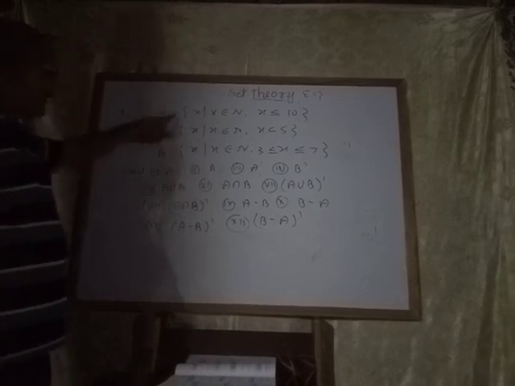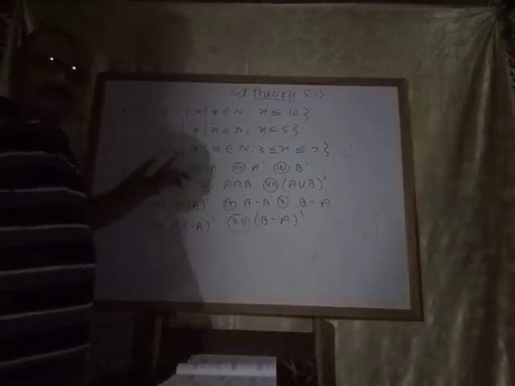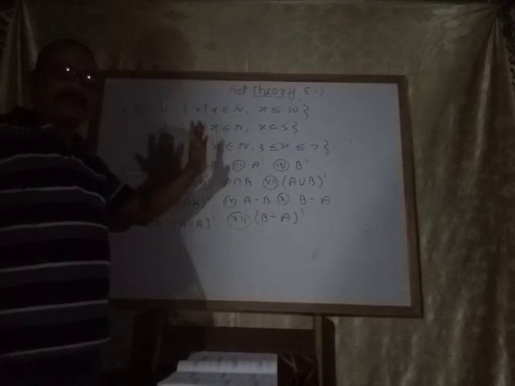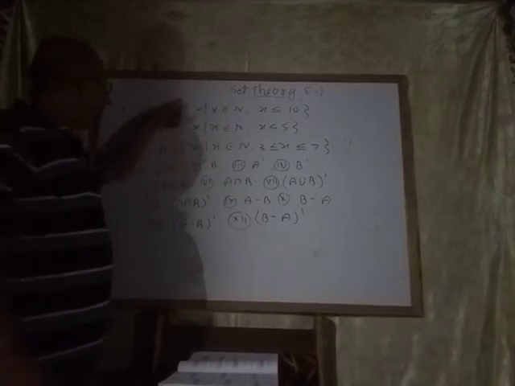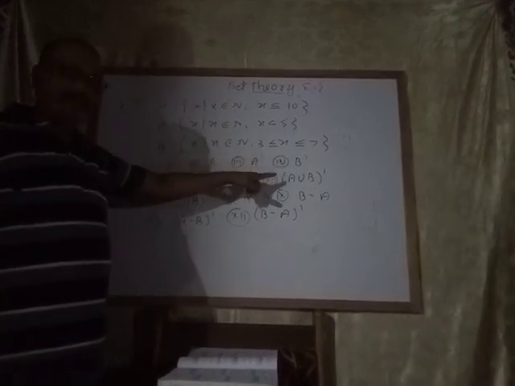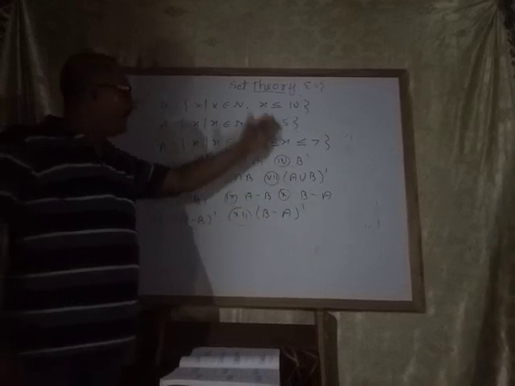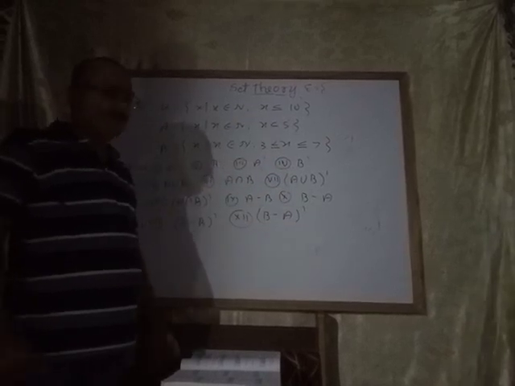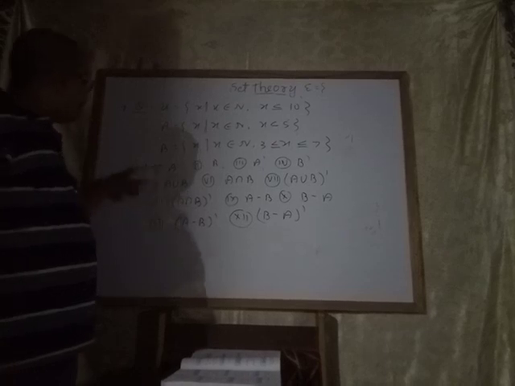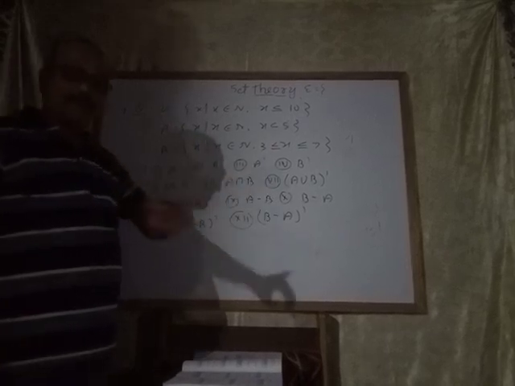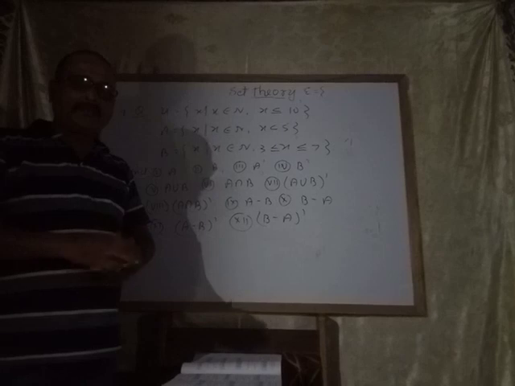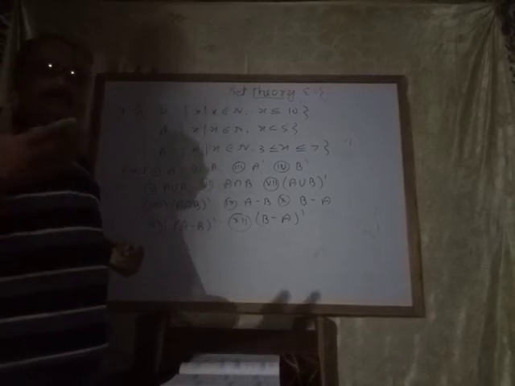I have given all the sets in set builder form. First you write them in roster form or tabular form, then you can find this. Otherwise you can't solve this and can't get the solution. I have given this only to find the values, not with the help of a Venn diagram. In the next video I will explain the Venn diagram.